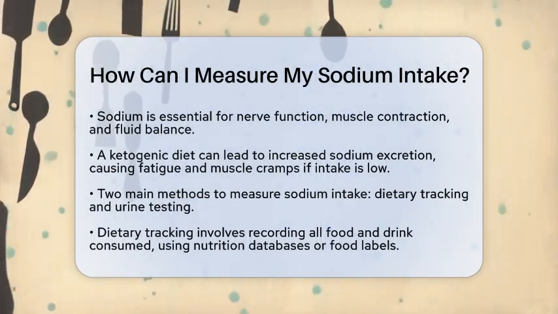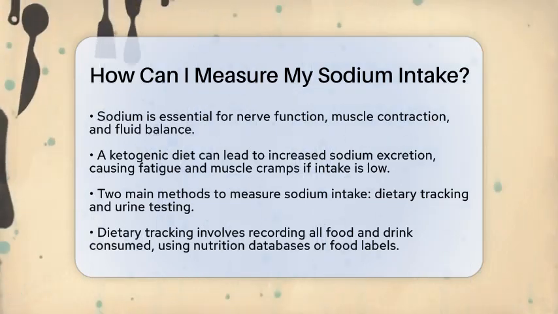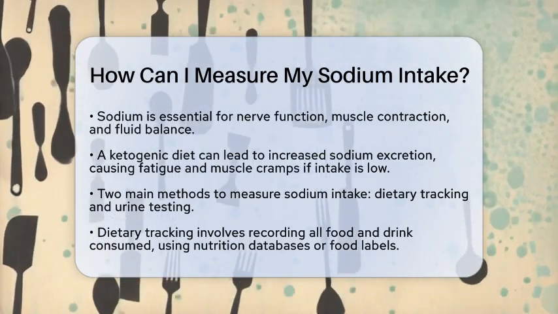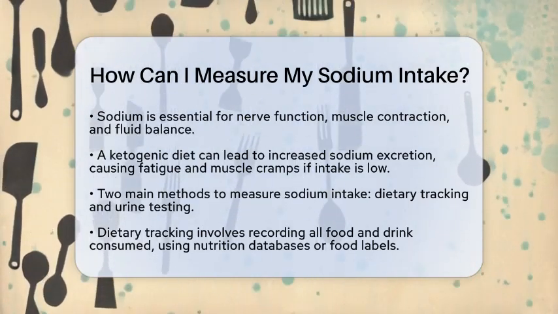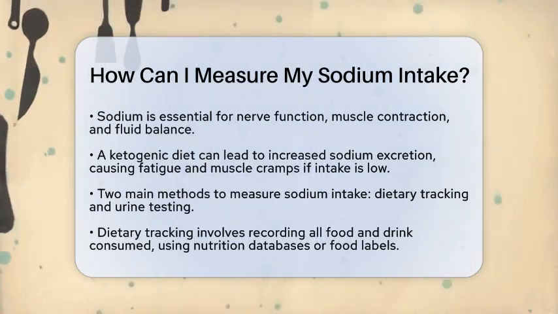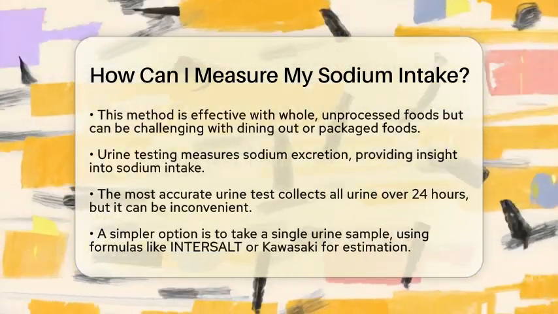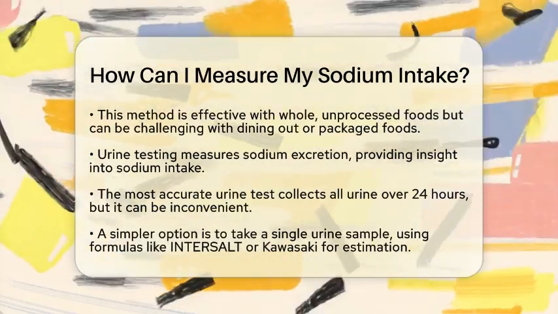First, dietary tracking is the most straightforward way. You can keep a record of everything you eat and drink throughout the day. Use nutrition databases or food labels to find out how much sodium is in each item. This method works best if you mainly eat whole and processed foods. However, it can be tricky if you dine out often or consume packaged foods with hidden sodium.